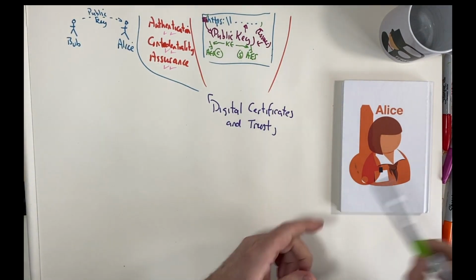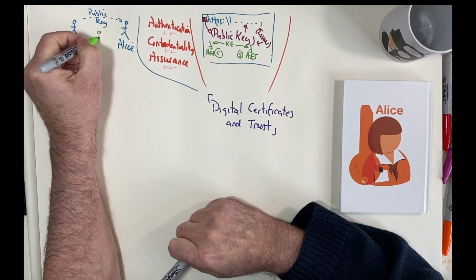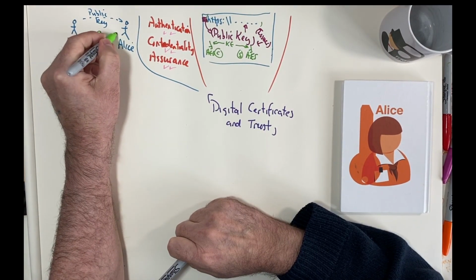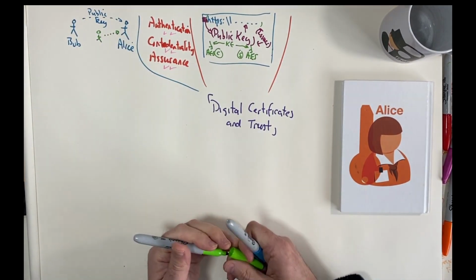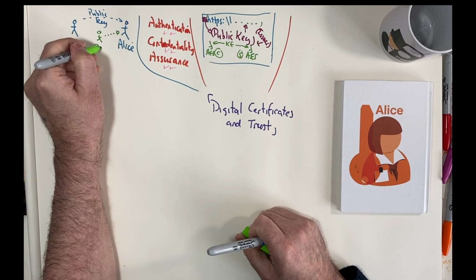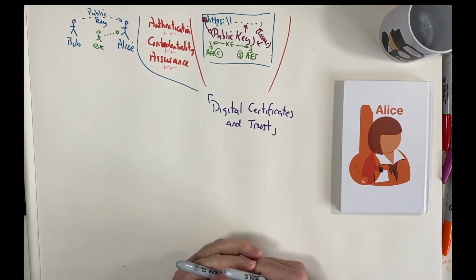Because unfortunately, Eve could be in the middle, and it could be Eve that's sending Bob's public key to Alice, and for it not to be the right public key.